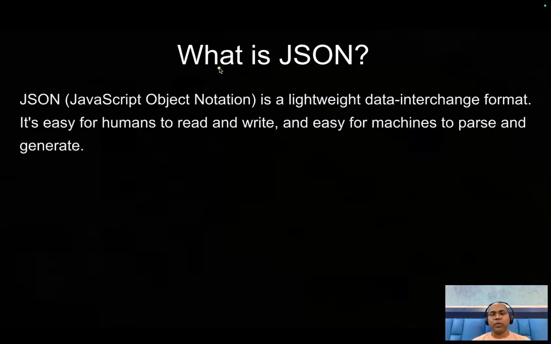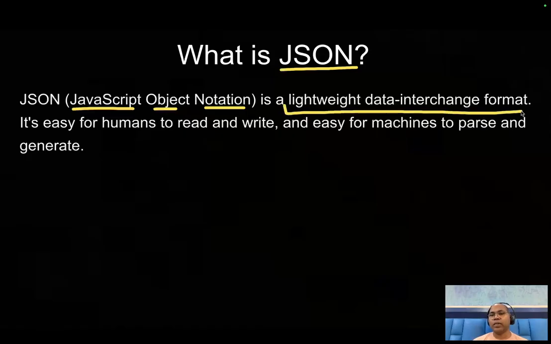So first, before jumping into the library, let's talk about the basics of JSON. What does JSON mean? JSON is JavaScript Object Notation. It is a lightweight data interchange format.